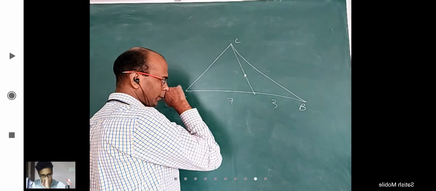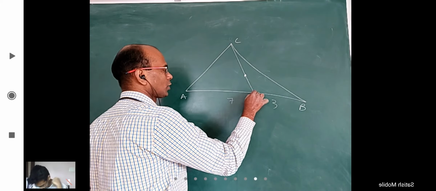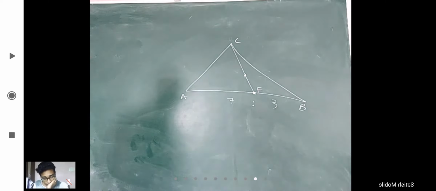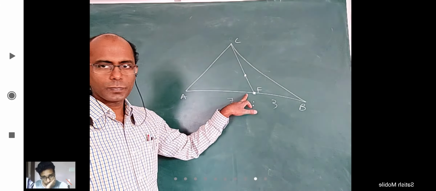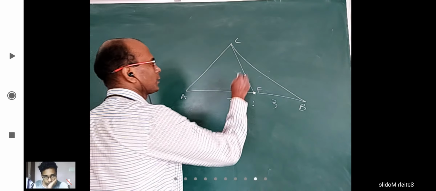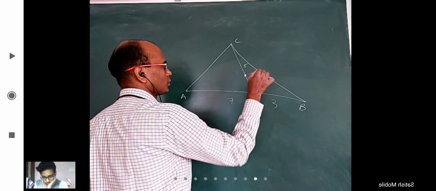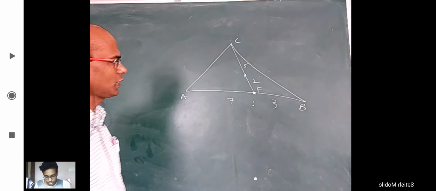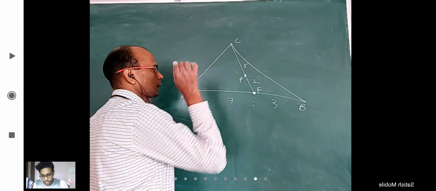Call that point F. Now take C and F and divide in some ratio, let us say 5 is to 2. This is 5 parts and this is 2 parts, and call that P.